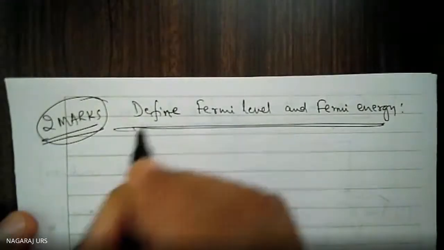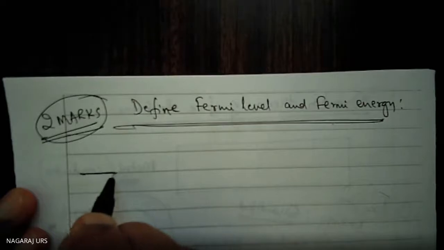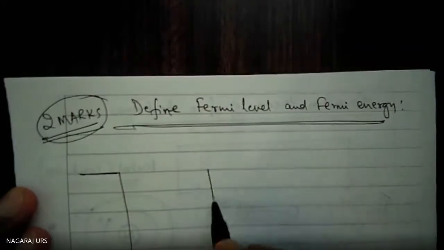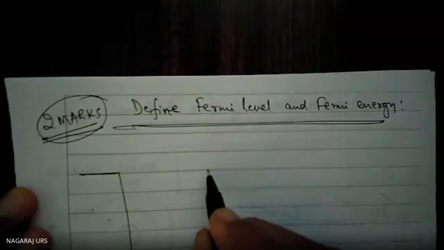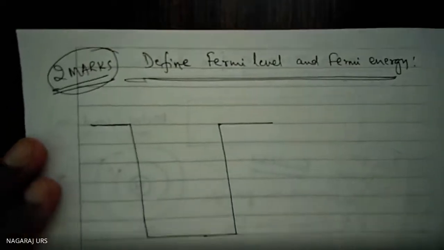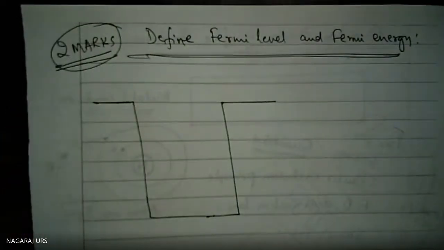So how we are going to define Fermi level and Fermi energy. Now let us consider the energy levels here. Now I am writing a potential well here. This is a potential well. Already you have studied in your last semester the Schrodinger wave equation, the particle present inside the potential well, the one-dimensional box, everything you have studied.